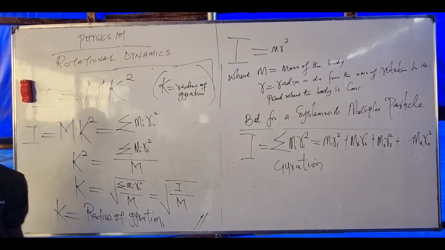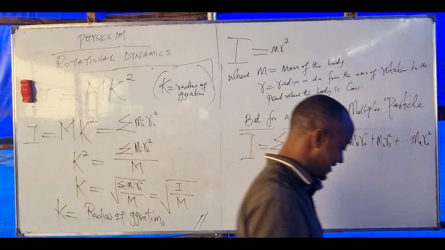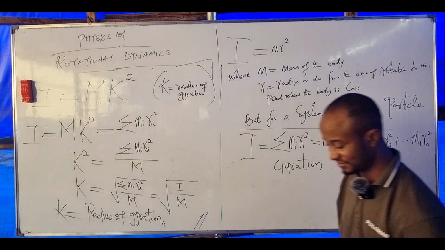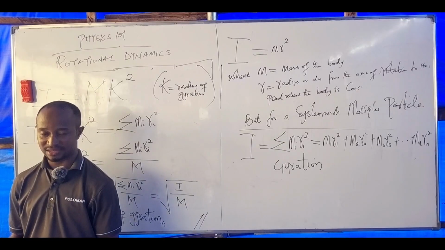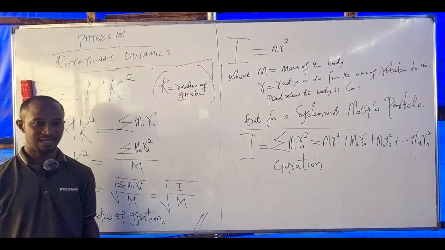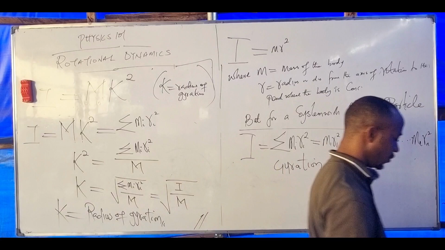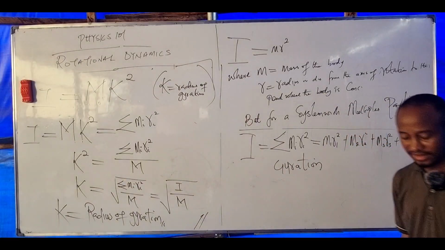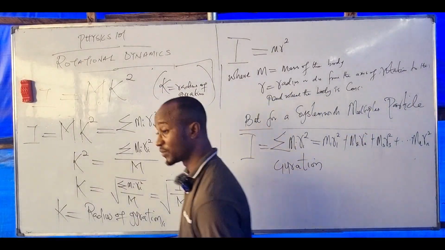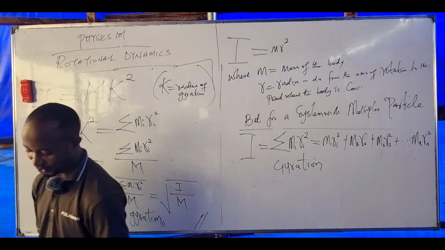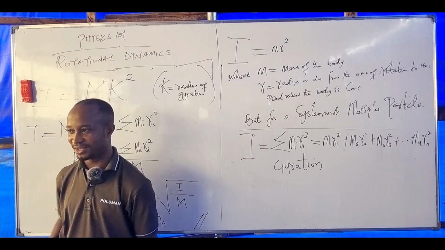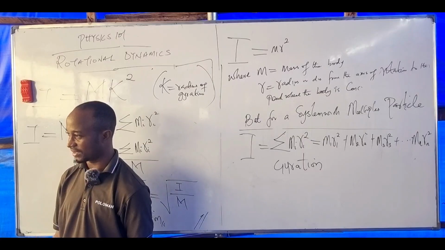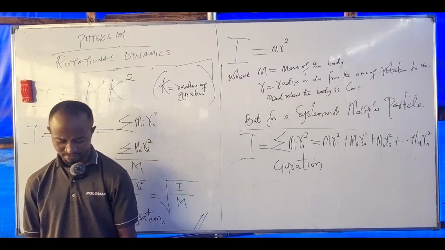Radius of gyration, let's define. Radius of gyration is the distance from the axis of rotation at which the whole mass of a body can be assumed to be concentrated without changing its moment of inertia. Are you seeing the statement now?